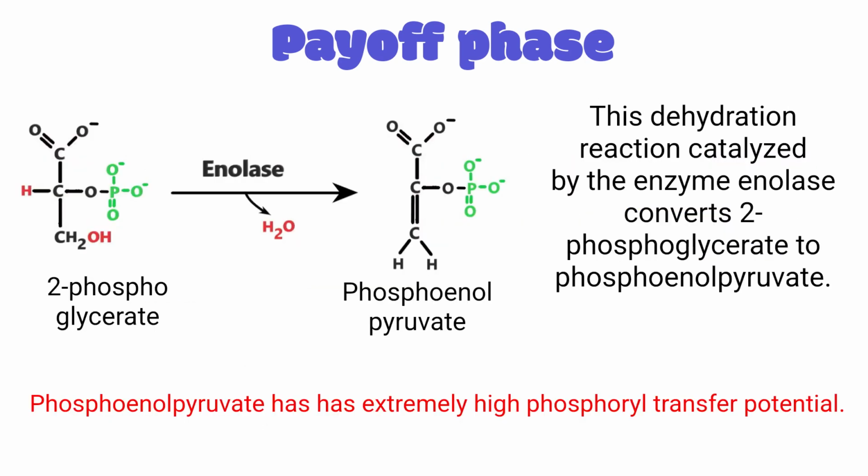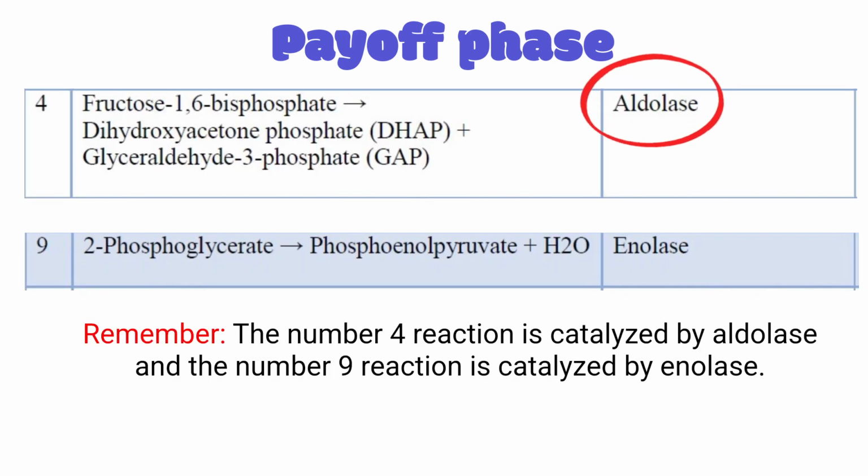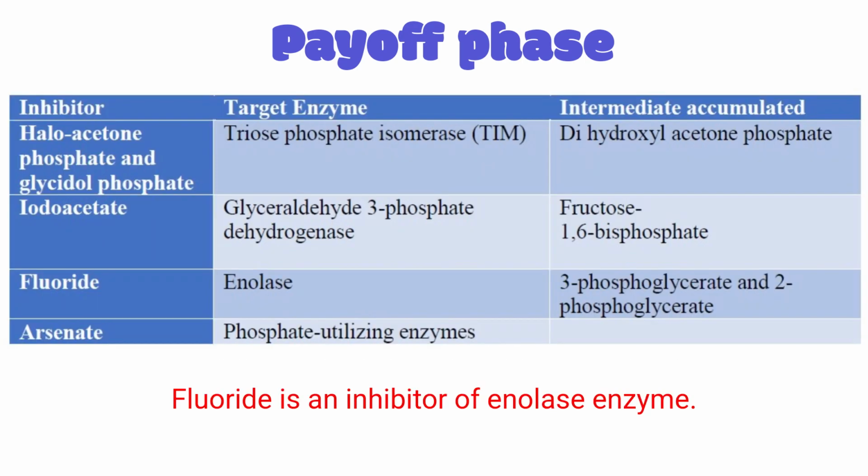And next, 2-phosphoglycerate is dehydrated to form phosphoenol pyruvate, and one molecule of water is liberated. The name of the enzyme here is enolase. Here the enzyme is called aldolase, and here it is called enolase. And the product in this case is one enol compound.